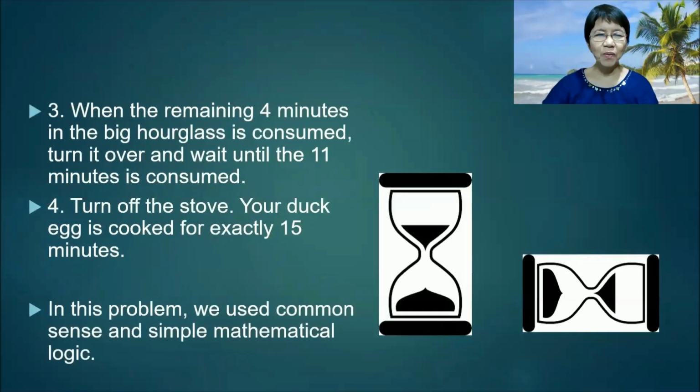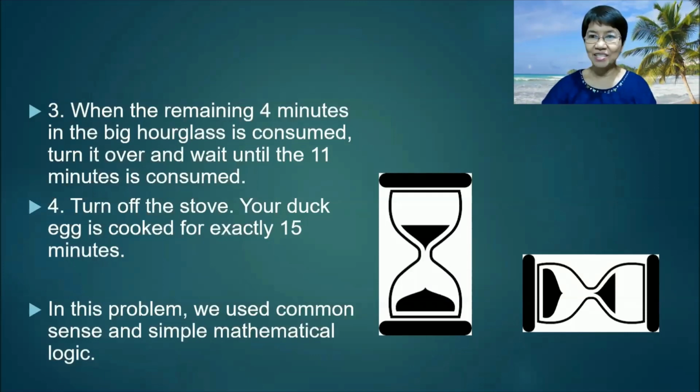Then, when the remaining 4 minutes in the big hourglass is consumed, turn it over and wait until the 11 minutes is consumed. Turn off the stove. Your duck egg is cooked for exactly 15 minutes. In this problem, we used common sense and simple mathematical logic.